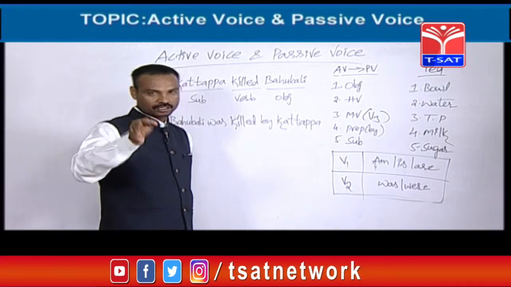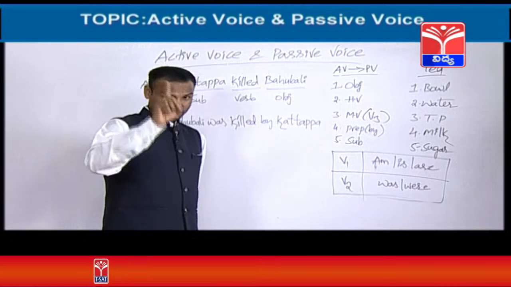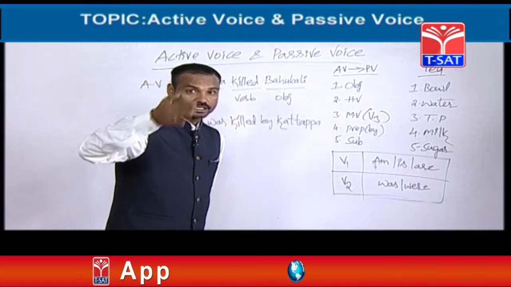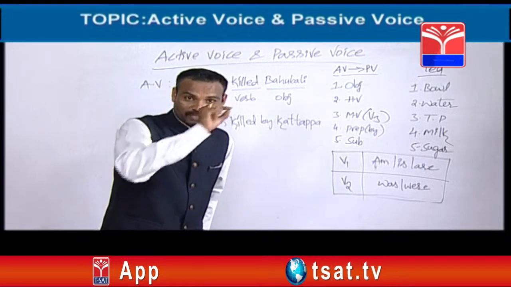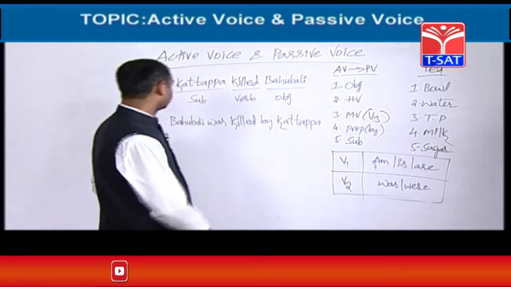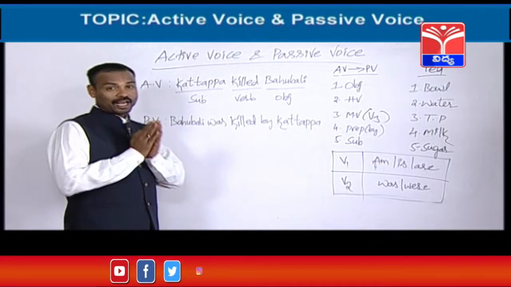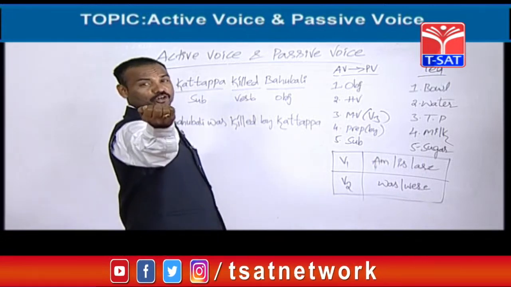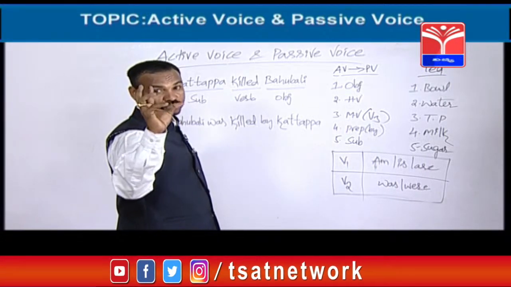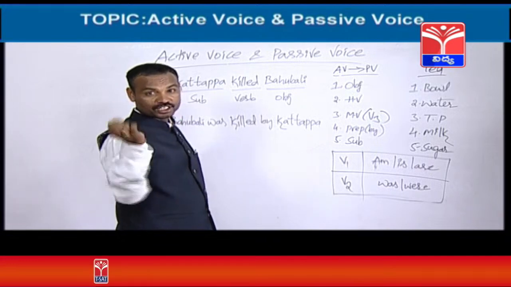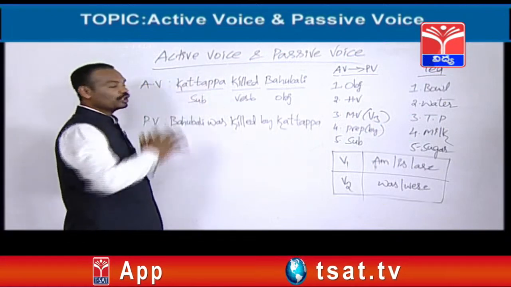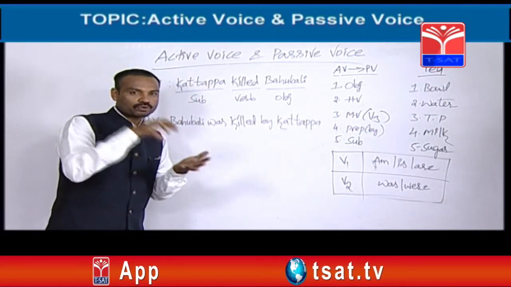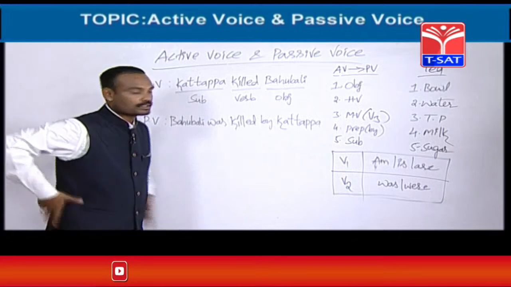So friends, dear friends, please remember that before going to change an active voice into passive voice, first you should know where is the subject, where is the object, where is the verb in that given active voice. Yes, now I am going to tell you some sweet and top techniques how to find out the subject and object in the given active voice. Come on. Here, Kattappa killed Bahubali. This is one active voice. Now we are going to change this active voice into passive voice.